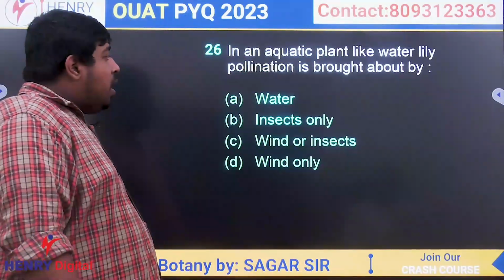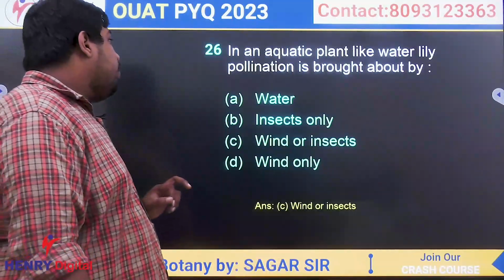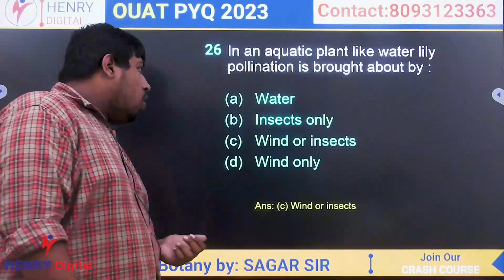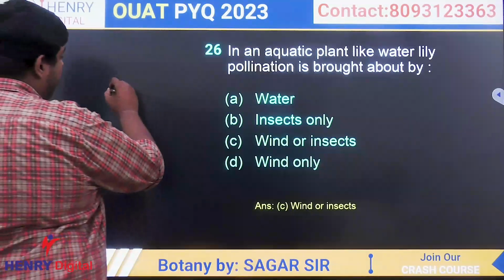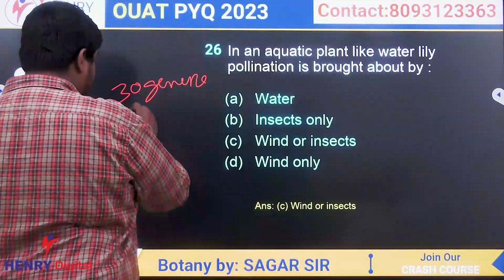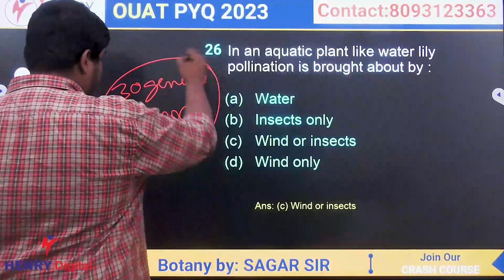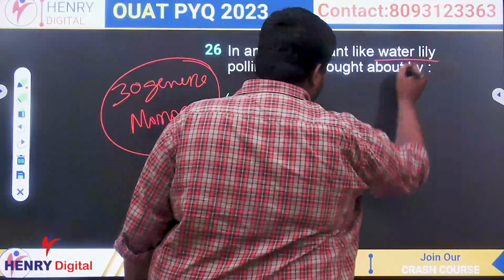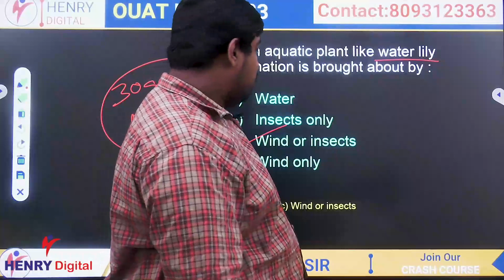In an aquatic plant like water lily, pollination is brought about by? In most aquatic plants, pollination is by either wind or insects. Only in 30 genera of monocots is pollination by water. Clear? So if the question is water lily or water hyacinth, then the pollination is by either wind or insects. Clear?